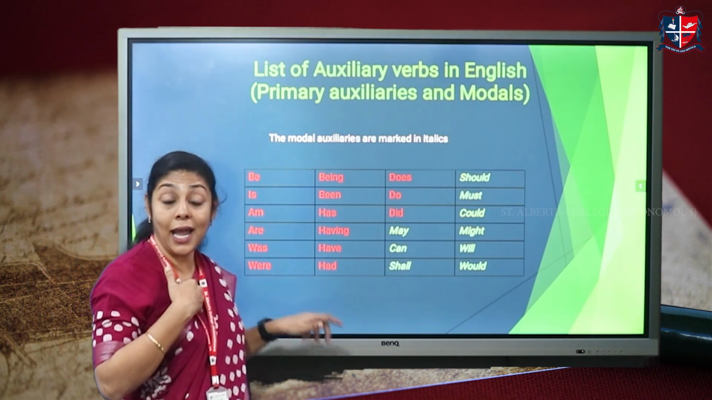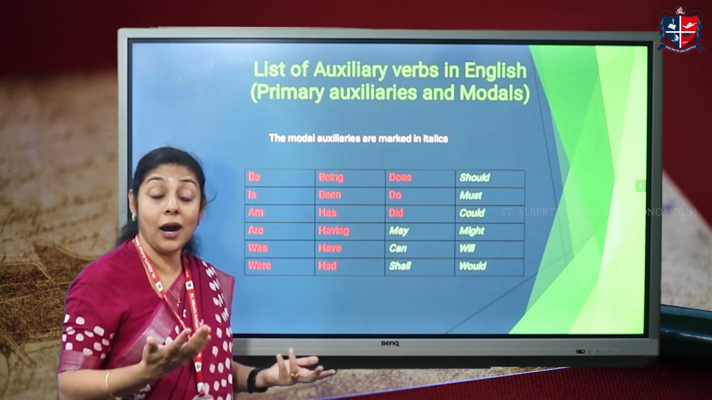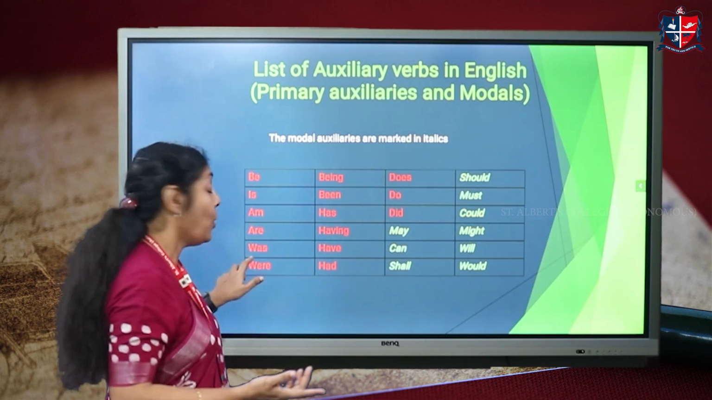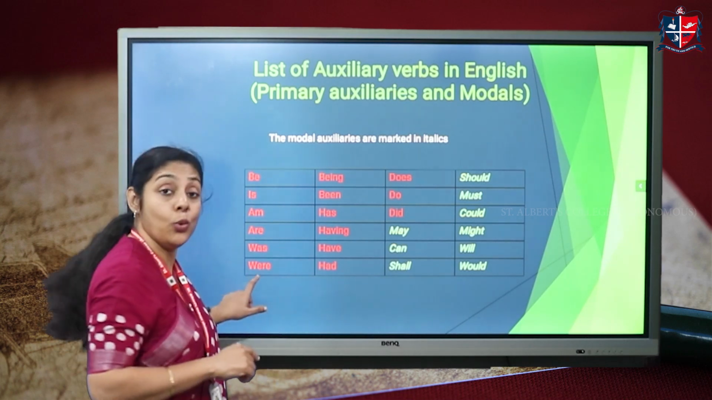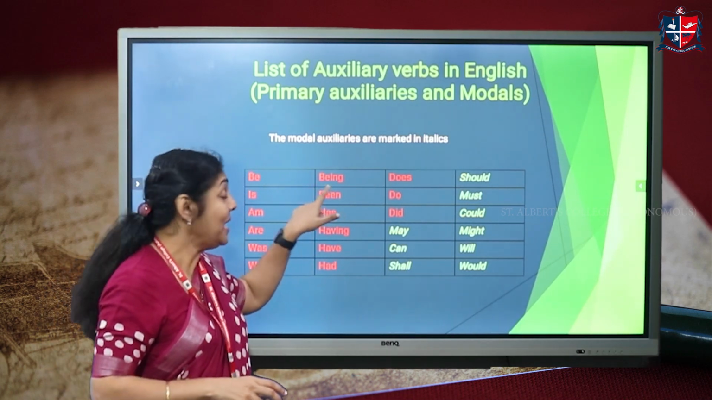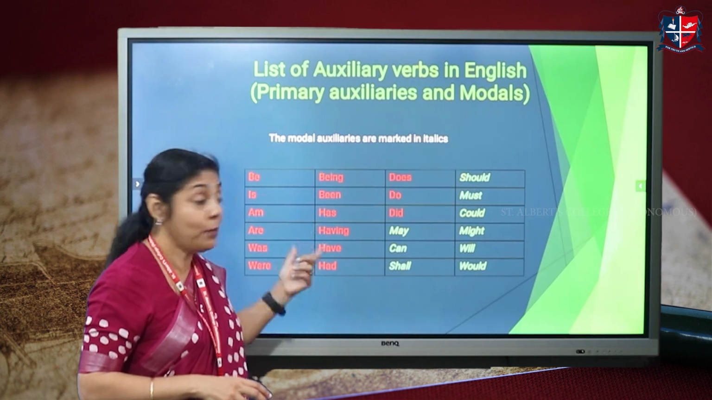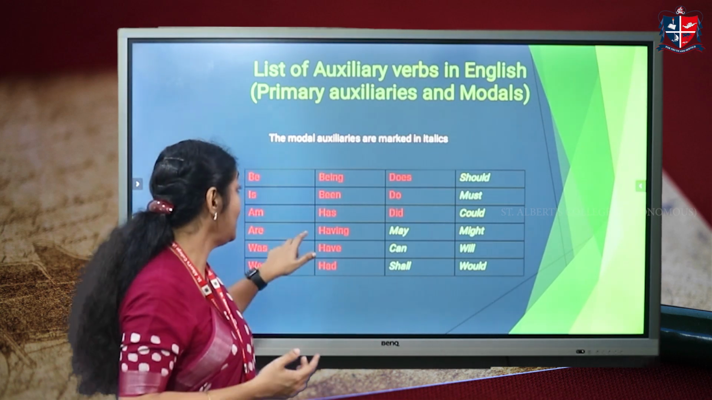Am, I am writing a story, right? Are, we are going to play. Was, he was eating his dinner when I met him. Were, they were running a race, right? Being can be used. Being is another form, right? You have been, he has been here, right?